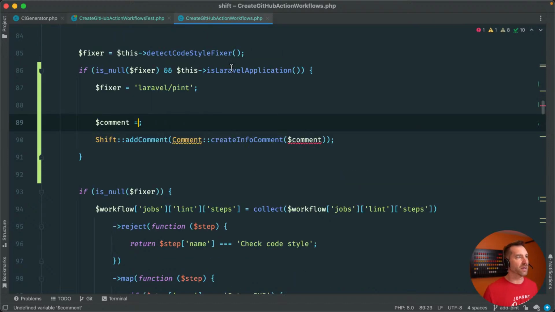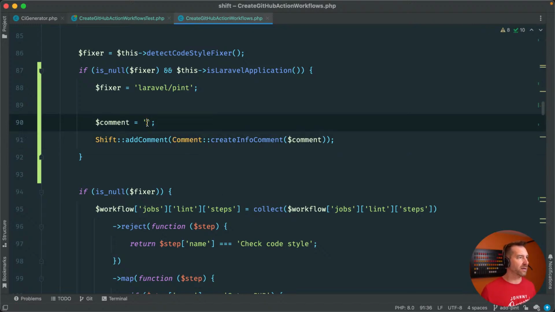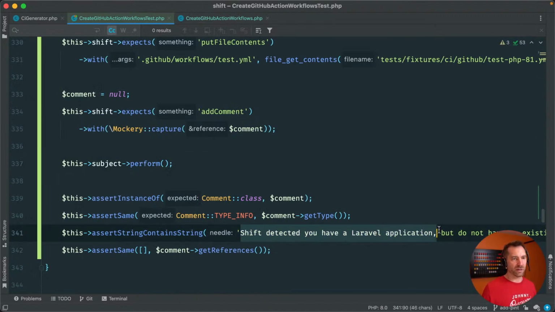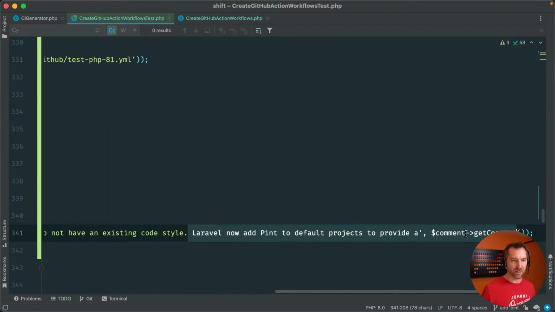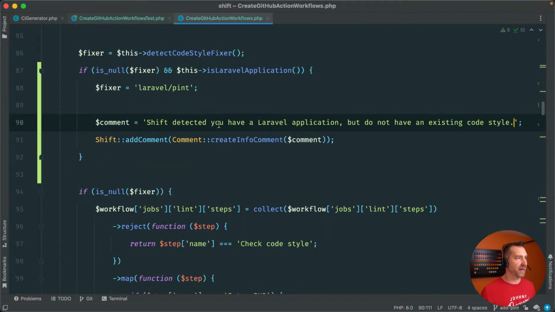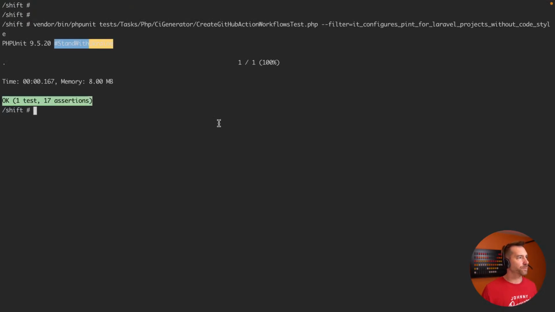Let's initialize that, and let's bring in our comment. I don't know why it didn't like that. And this will be something, again, I'll just make this pass for now. We'll just add a to-do there, but it just is contained string, so this is part of it. So let's run this again, and we still pass.